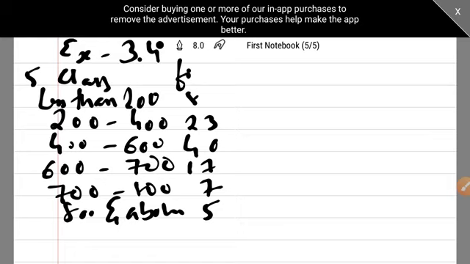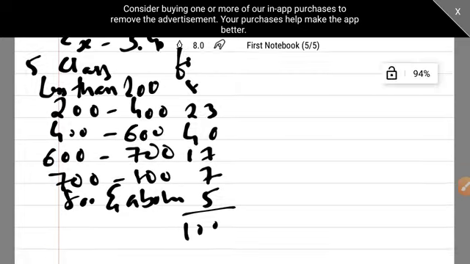So let us do the total. It's 8 plus 23 plus 40 plus 17 plus 7 plus 5. So it is 100. Now we'll be doing our median.